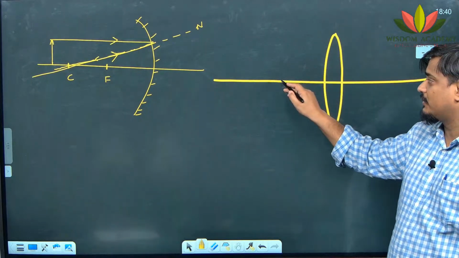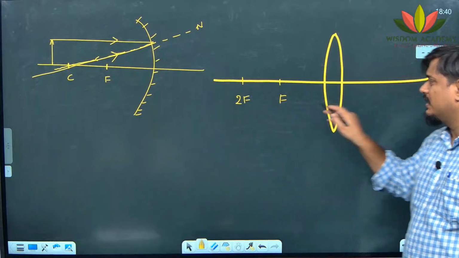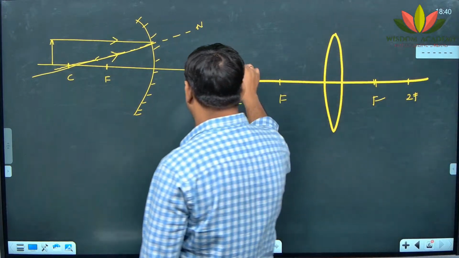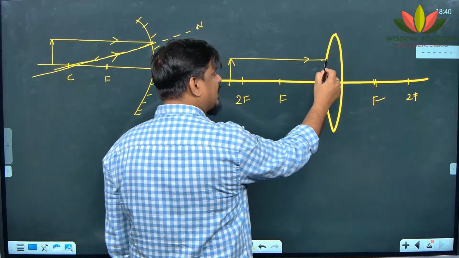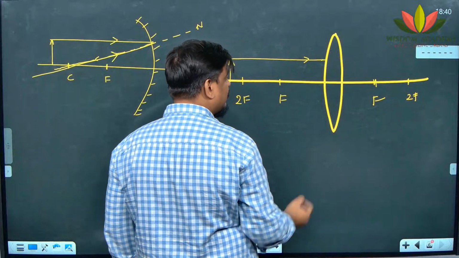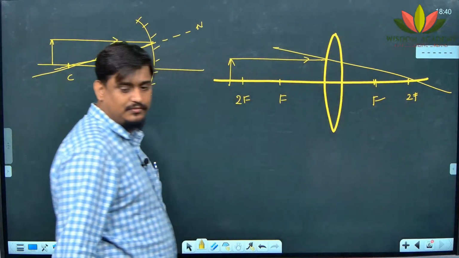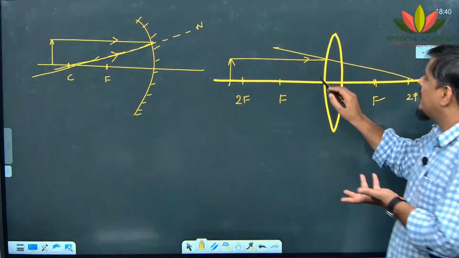But in the case of a lens, now coming back, pay attention Raghav and Santosh, those who have told that perpendicular thing. Let this be f, let this be 2f or C. Here also we will have f and 2f, right? Now I have an object here. Suppose the ray is coming at this point, what will we do? We will draw a normal. The normal should pass through where? 2f, isn't it? So what will happen if the ray is passing through the optical center?